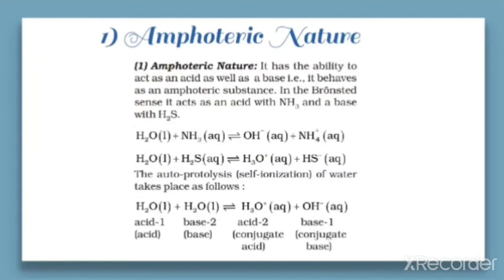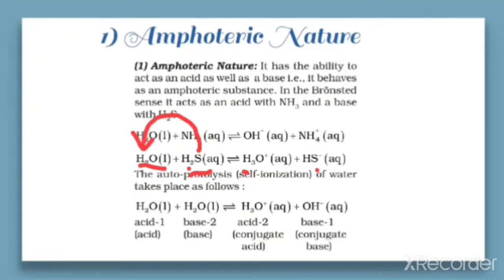But in the second equation, we can find that here H2S acts as an acid and H2O is acting as a base, because here in this reaction we can see that H2S is donating the proton and H2O is accepting the proton. When H2S is donating the proton, it gives rise to HS negative, and H2O is accepting the proton, that's why it is giving rise to H3O plus.